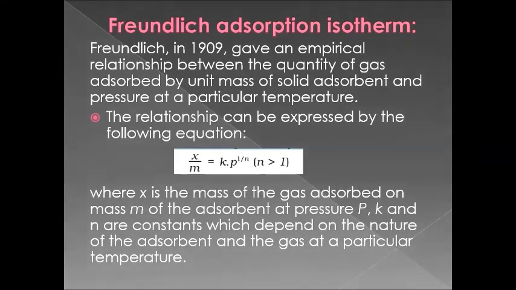What are this x and m or p, k values? Where x is the mass of the gas adsorbed and m is the mass of the adsorbent at pressure P. K and small letter n are constants which depend on the nature of the adsorbent and the gas at a particular temperature. So this relationship is given by Freundlich. And after this, using this expression, the graph is plotted.